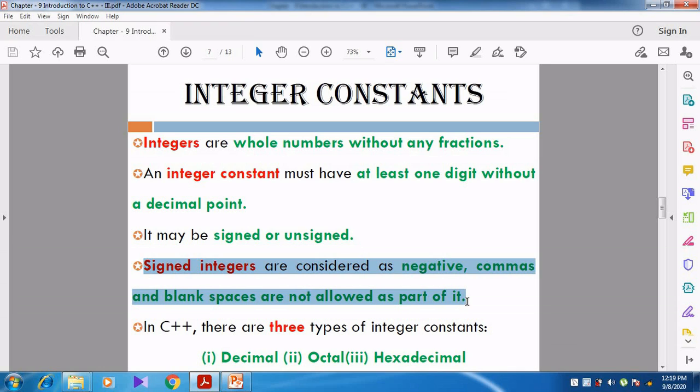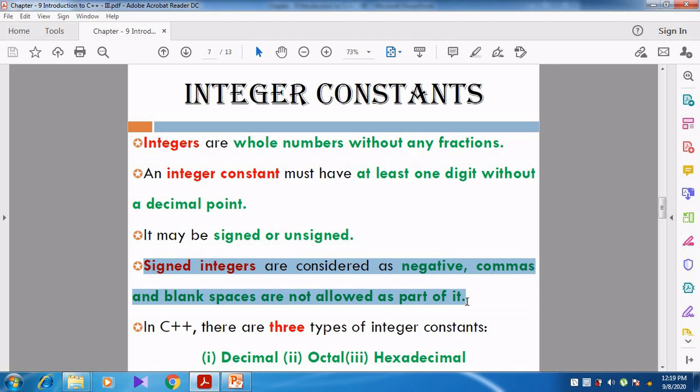No. Minus 4 and 4 are not the same. Minus 4 is a negative number, because I have given a minus sign before the number. Then I have given another number, 4. That is a positive number because there is no minus sign in front of the number. There is a difference between minus 4 and 4.